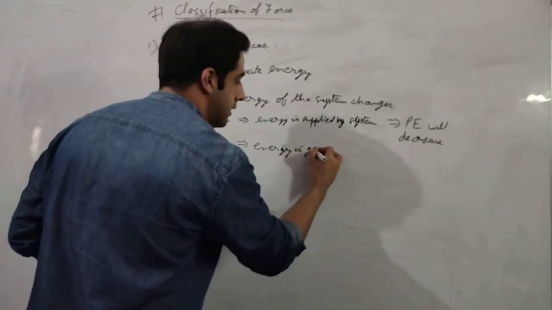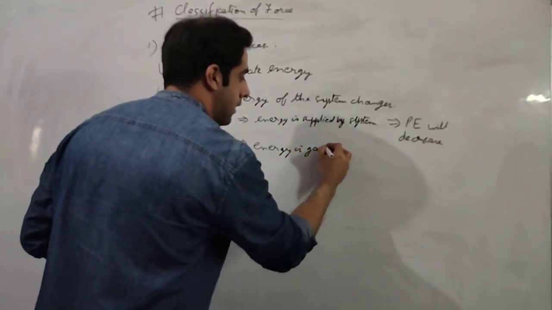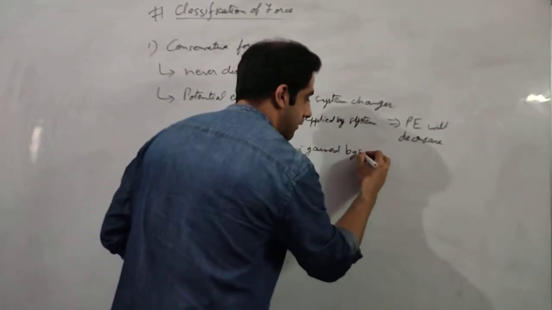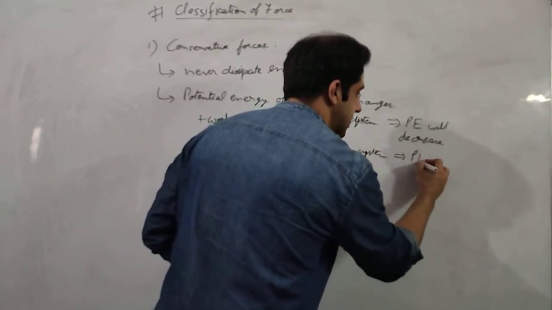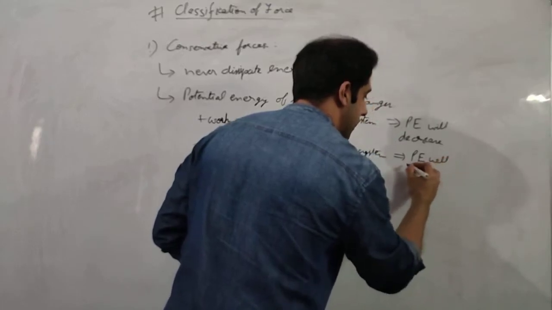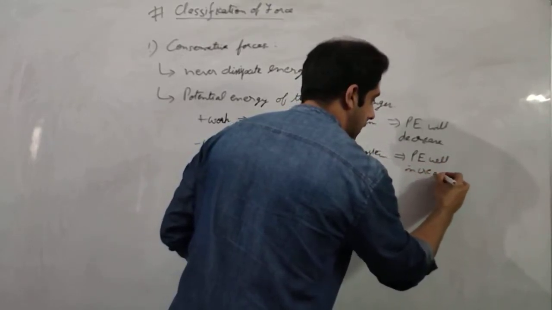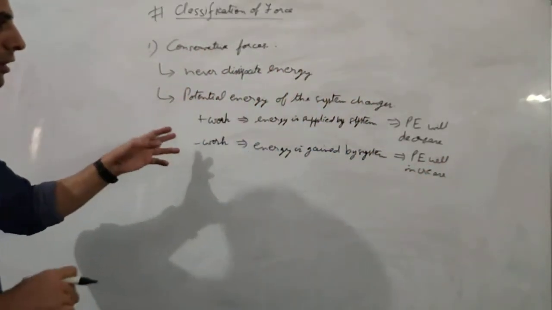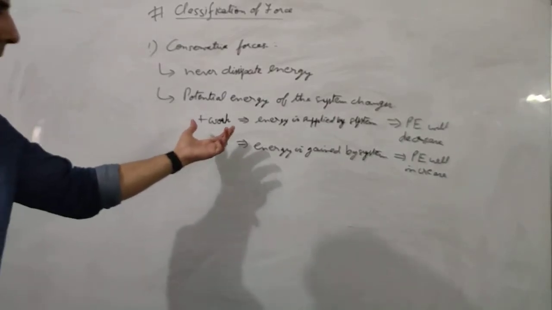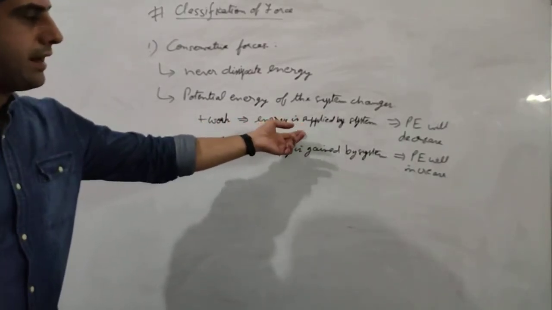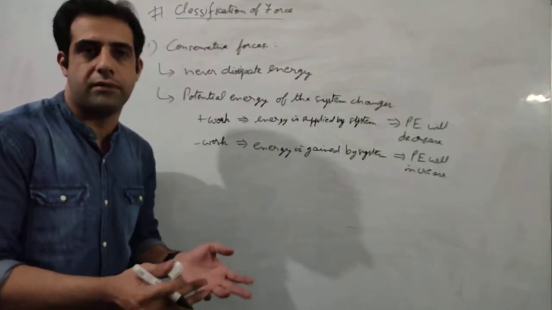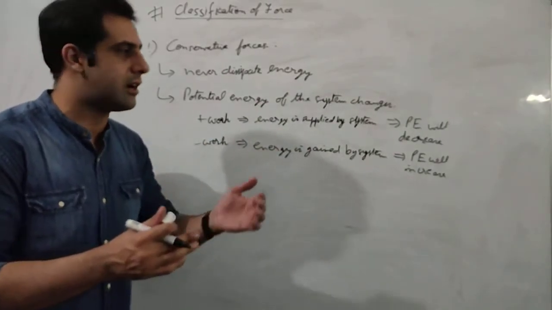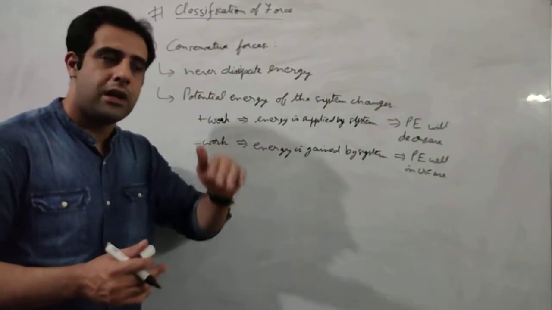Energy is gained by the system. So if the energy is gained by the system, then potential energy will increase. This way positive and negative work both can be used. In case of a positive work, the energy will be supplied by the system. The system is spending energy to do some work. So if a system is spending energy, that means the potential energy of that system will come down.